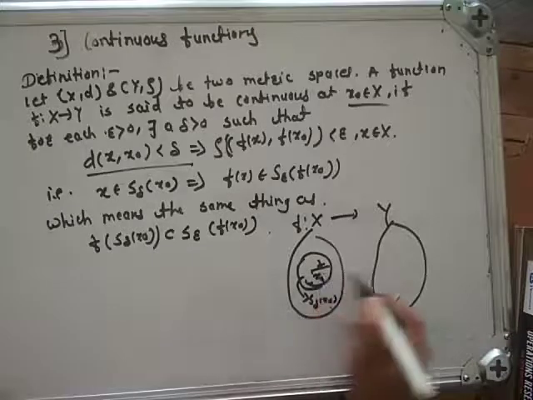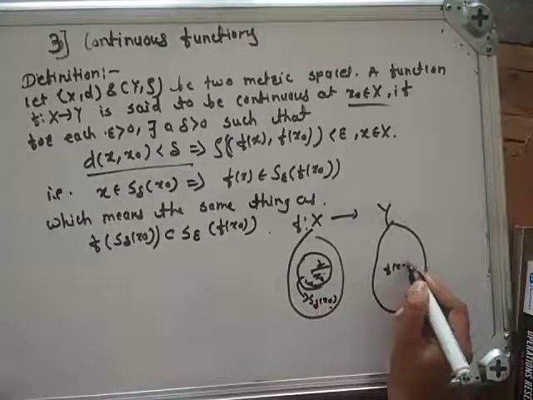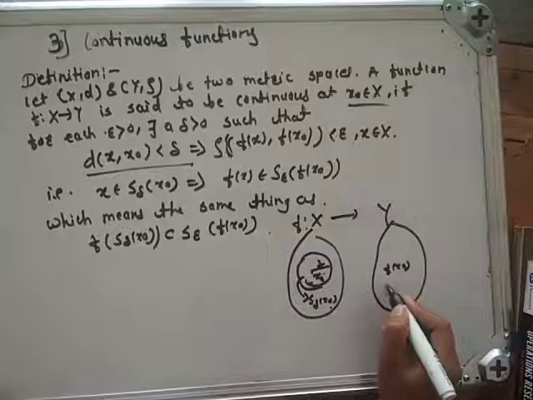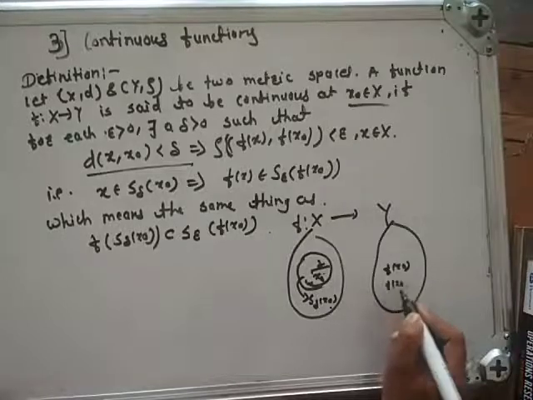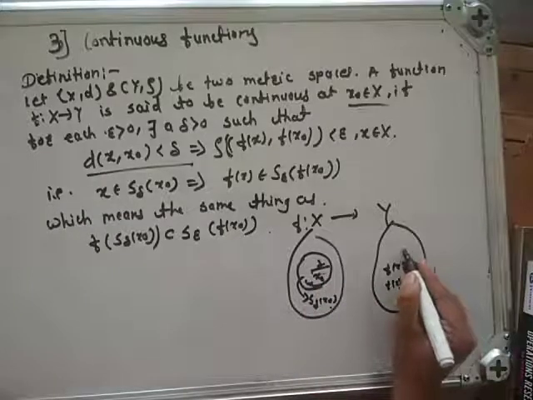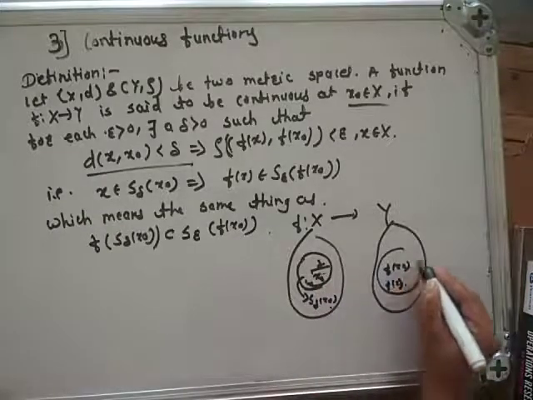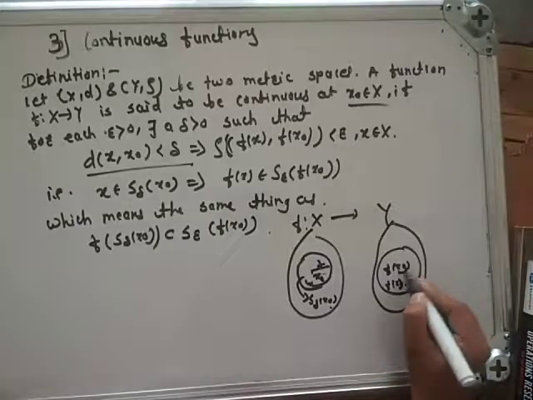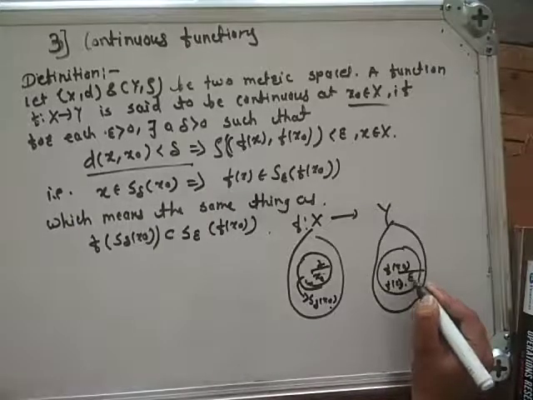The image of x0 is f of x0, and suppose the image of x is f of x, and suppose this is epsilon.